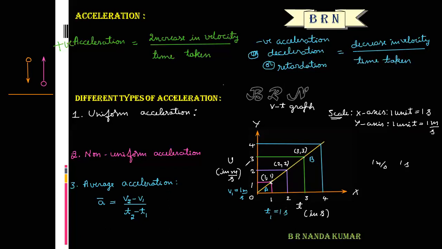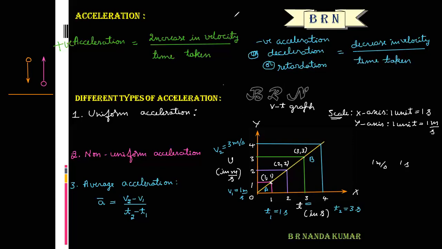The velocity at point B, the final velocity of the particle, is 3 meters per second, and the final time is 3 seconds.